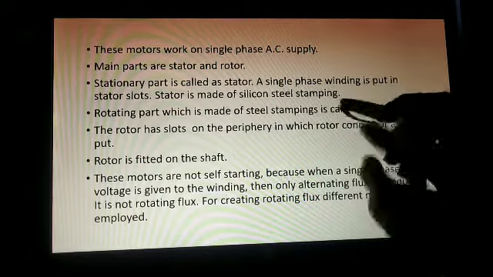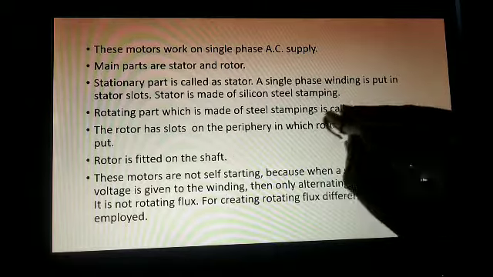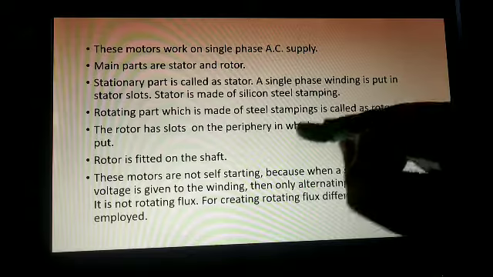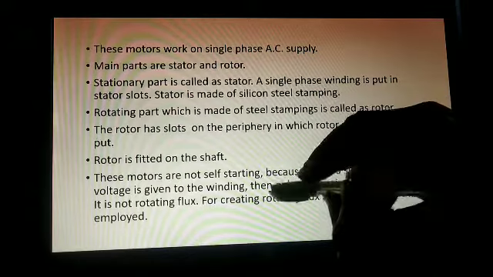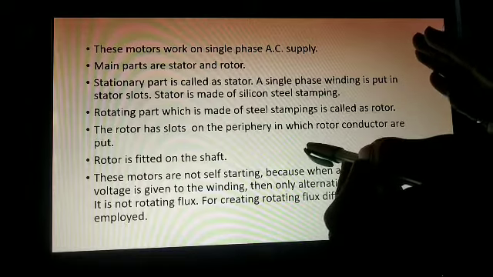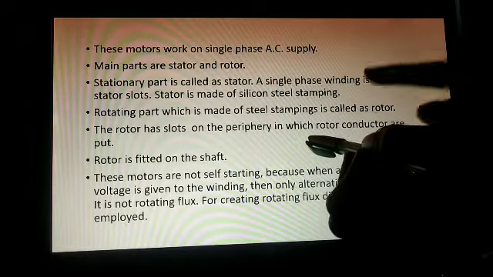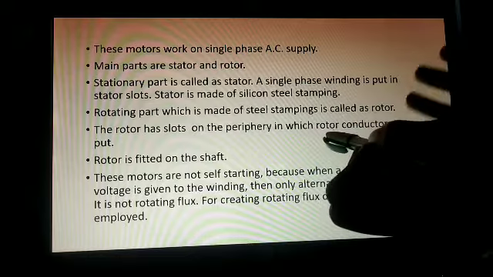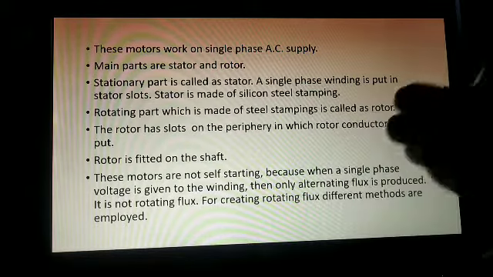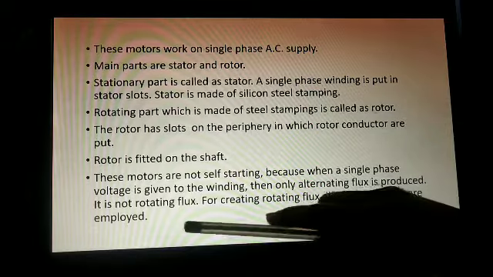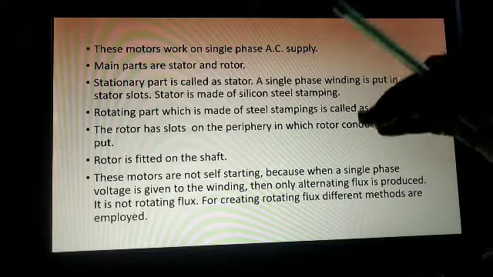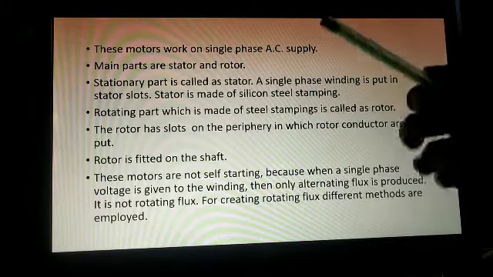If we provide the starting push to this rotor in this way, then it will move in a rotating manner, but it is not possible physically, right? Whenever we turn on the motor, it is not possible to push the rotor every time. So there are some arrangements. For creating rotating flux, there are different methods, and we will see those different methods.